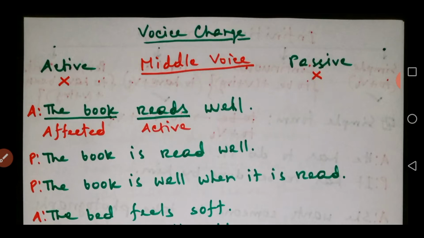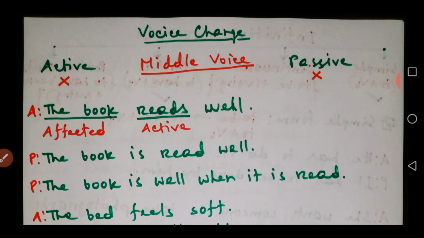So actually there is nothing called quasi-passive in English grammar. The thing that is termed as quasi-passive in your books is actually termed as middle voice in English grammar. So what is it, middle voice?